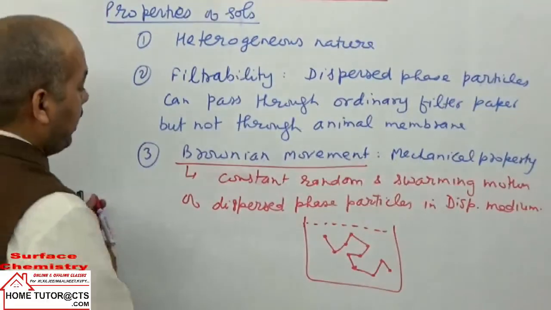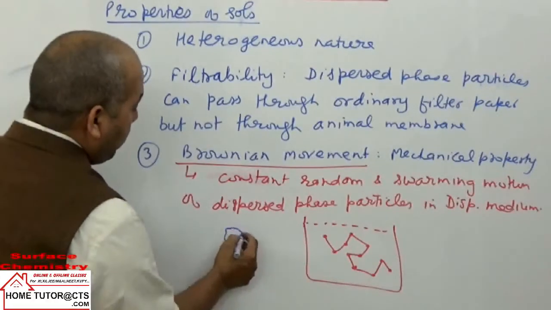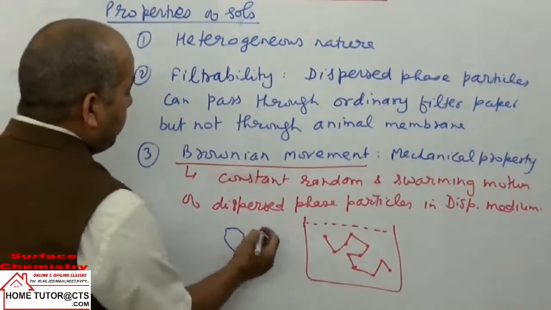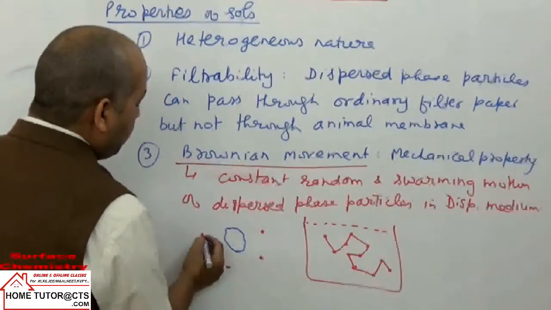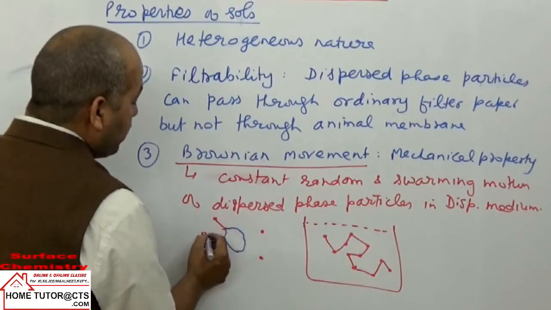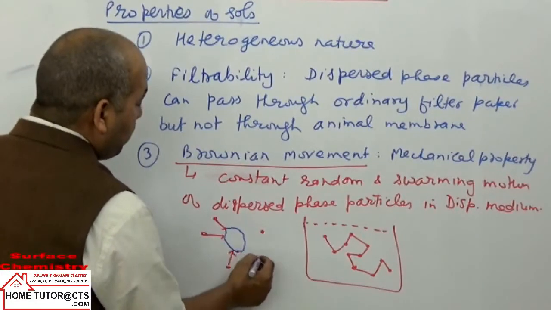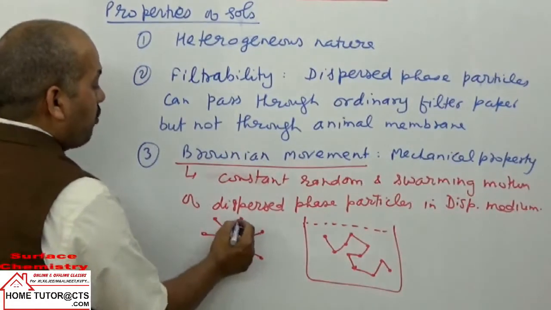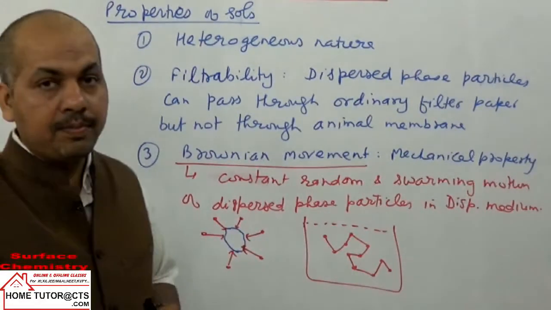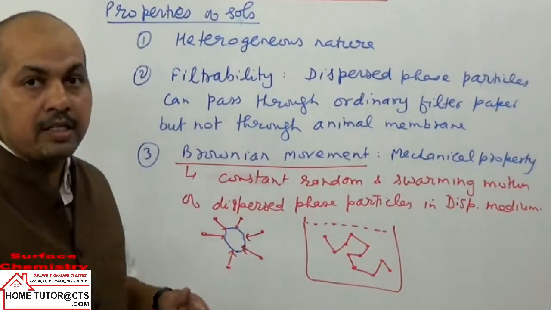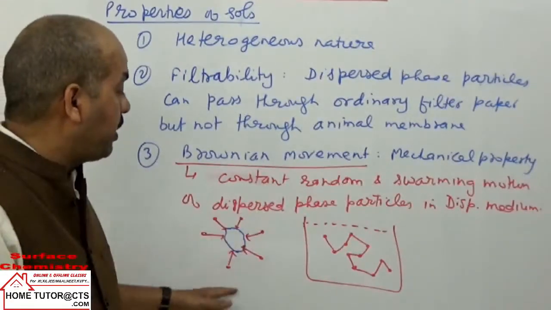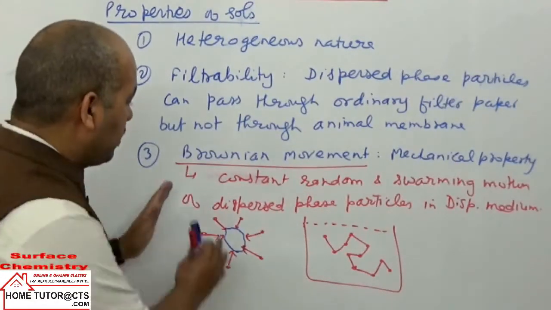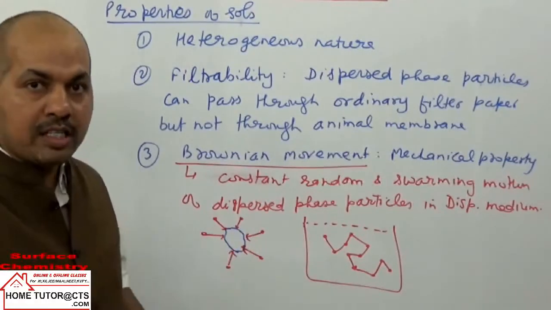So now suppose we have one dispersed phase particle, this one here. Now surrounding we can have medium particles. So the cause or the reason of this Brownian movement is the collision of the dispersed phase particles by the dispersion medium particles from all sides, but with unequal forces. So suppose they hit the particles from one side faster than the other side.